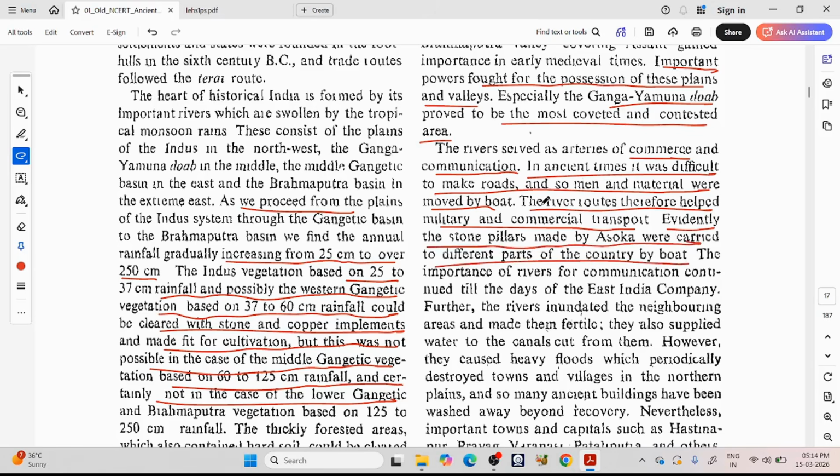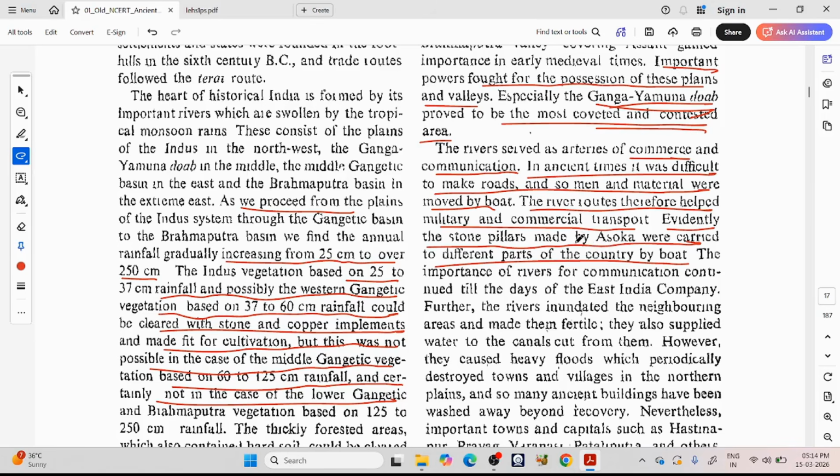So you see, it was not easy to make roads in ancient times. So they used these rivers, the Ganga River, the Yamuna River, and so these are the most important regions. They are most contested. Everyone wants access to the rivers. And these famous stone pillars made by Ashoka, we will see.